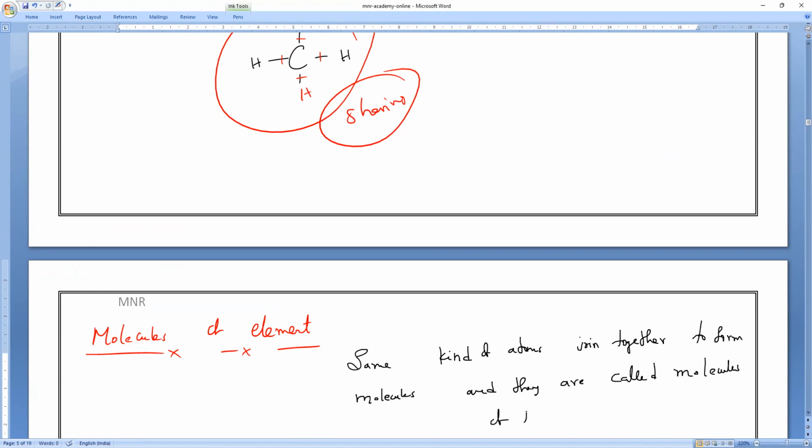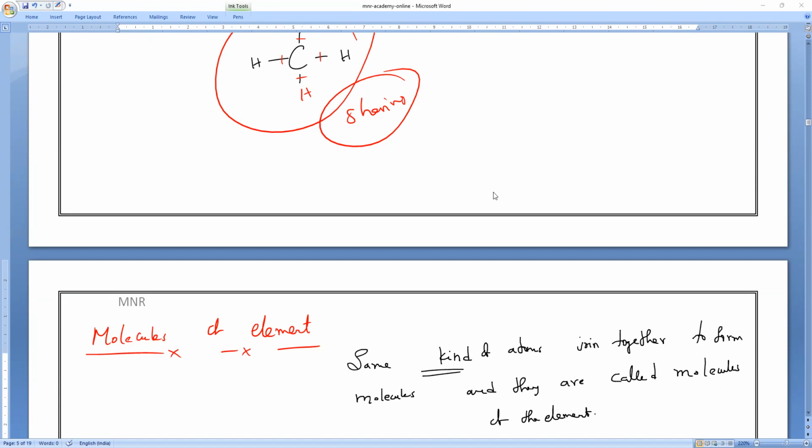Molecules of an element or compound are of the same kind. Same kind means what? Same kind means it is the element. Molecules of an element, same kind. Please note it and remember that.